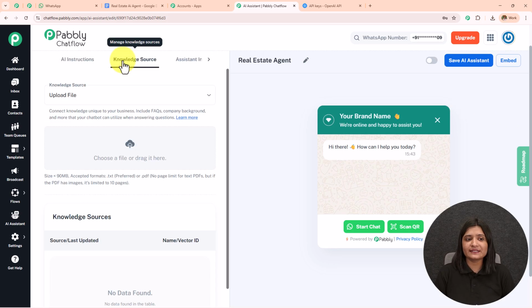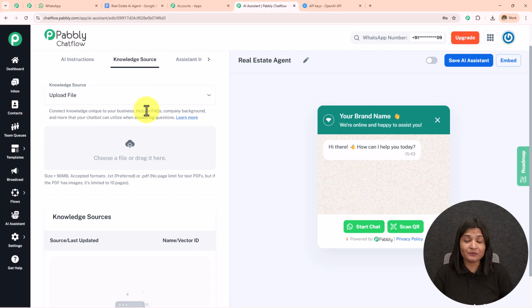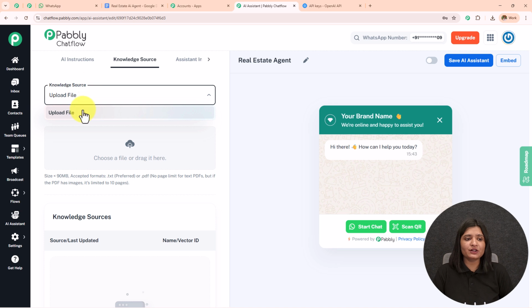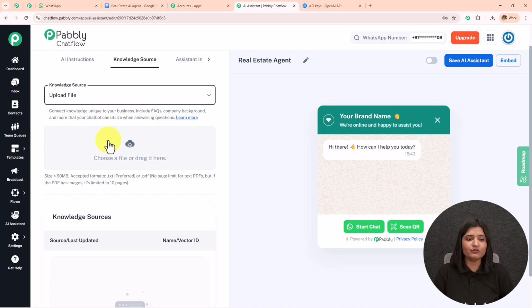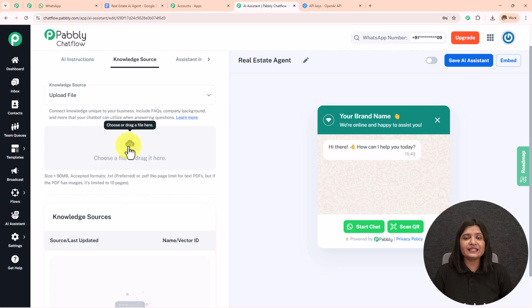Now moving on towards the next one, which is this knowledge source. Based on this knowledge source itself, your AI agent is getting trained and replying to all your conversations. So what you have to do is click on this knowledge source, select upload file, click on this cloud and upload the knowledge base. Here I've already created the knowledge base.